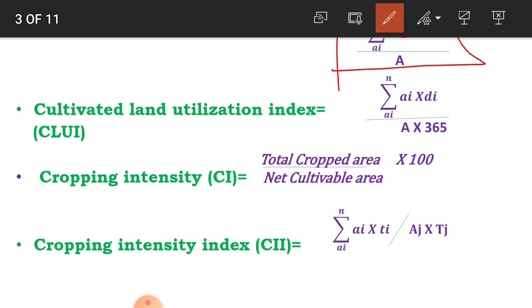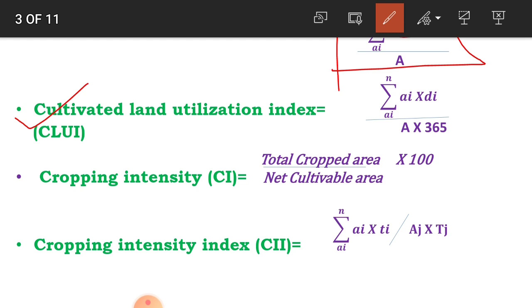Okay, then second, cultivated land utilization index, called CLUI. Definition: it is calculated by summing the products of land area planted to each crop multiplied by the actual duration of that crop, divided by the total cultivated land area times 365 days.